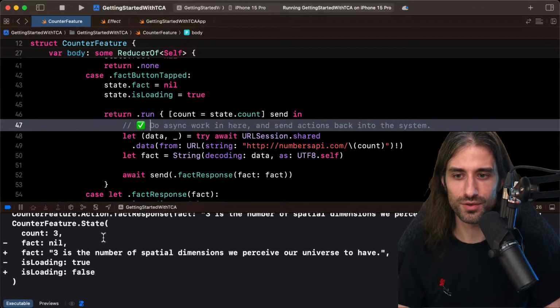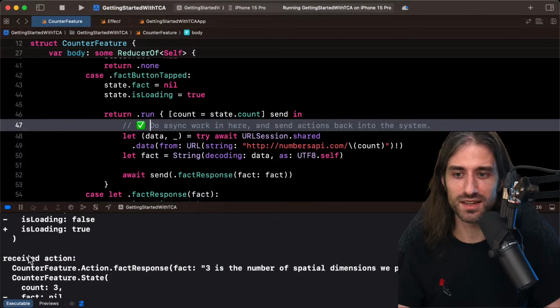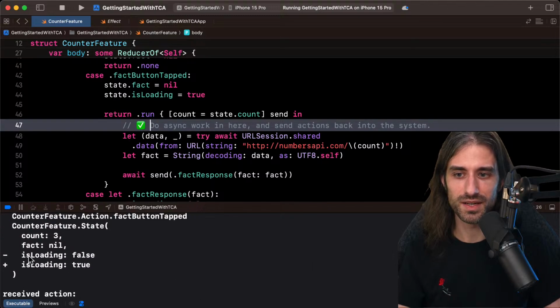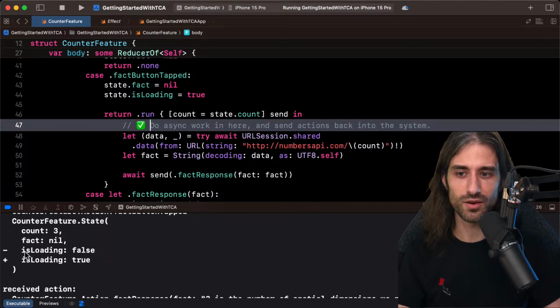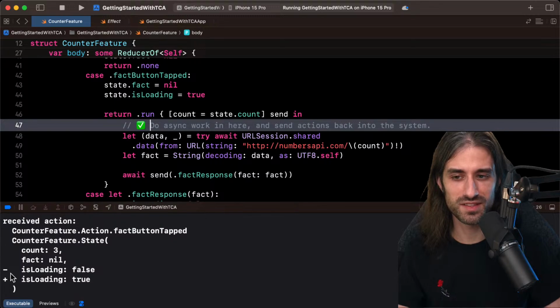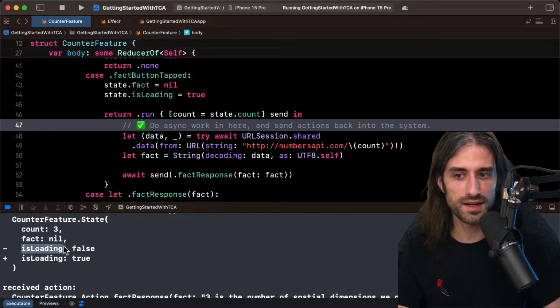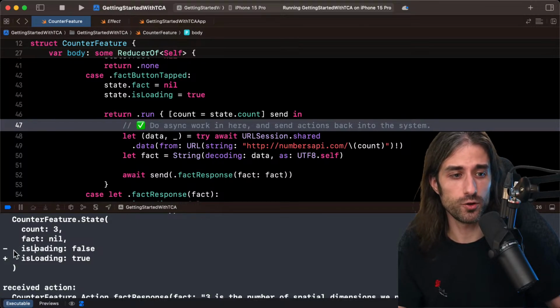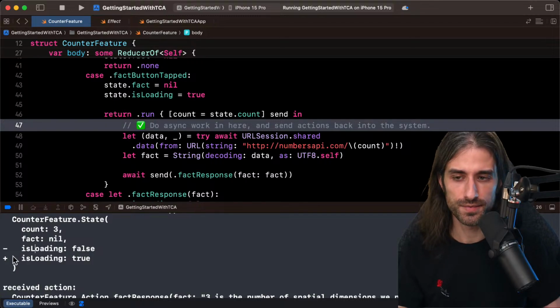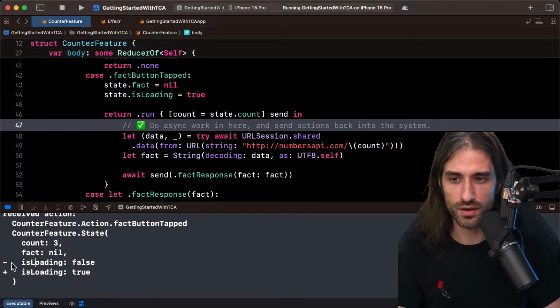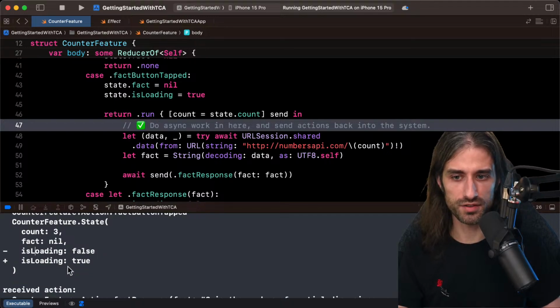And we have also the console output we can see. Now it's getting more complex because we can see, for instance, that only isLoading has changed. So now we can see what Stefan was saying about the minus and plus. They are really about showing a diff because these properties have not changed, so they have neither a minus or a plus. And then isLoading has a minus to show what was removed from the state, or the previous value, and a plus for the new value. So this shows us a great example to understand how to interpret these minus and plus signs.